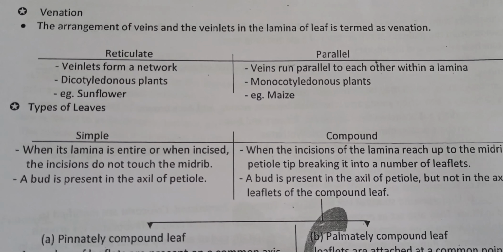If reticulate venation is there, then this plant belongs to which one? Dicot or monocot? Dicot. So on the basis of that morphological feature, we can tell this one is dicot, this one is monocot. If parallel venation, monocot. If reticulate venation, dicot. So this is the importance of morphological features, to study the morphological features.